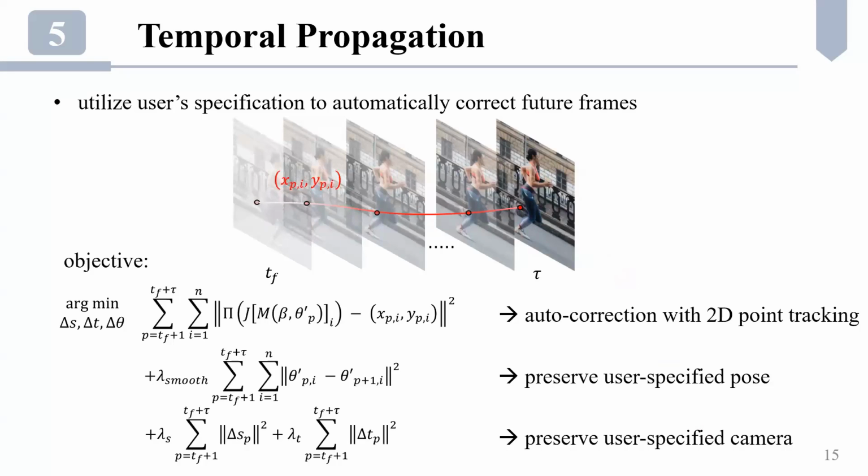We thus formulate the temporal propagation as an optimization to let constraints affect each other. The objective contains mainly three parts. The first term is similar to model fitting, which ensures that the projected 3D joints are close to the tracked joint handles. The second and the third terms are temporal smoothness to preserve user-specified pose and camera parameters.